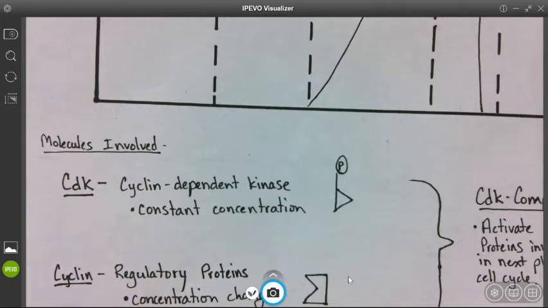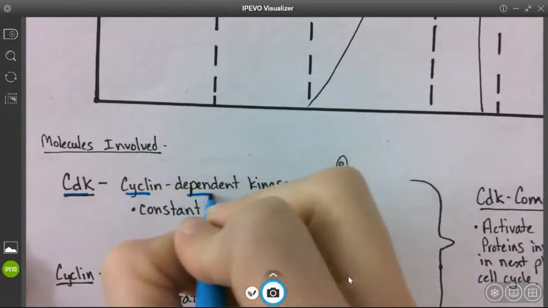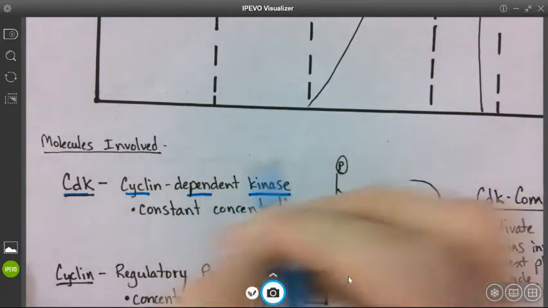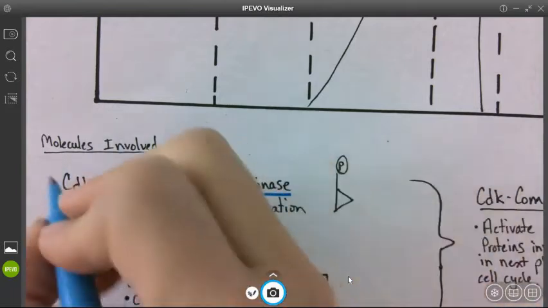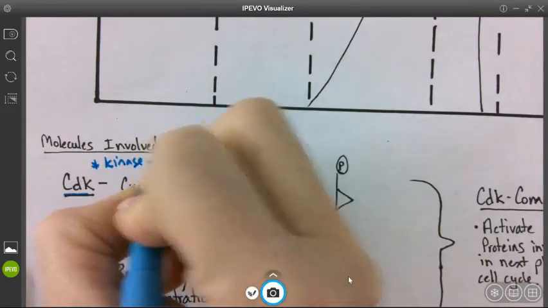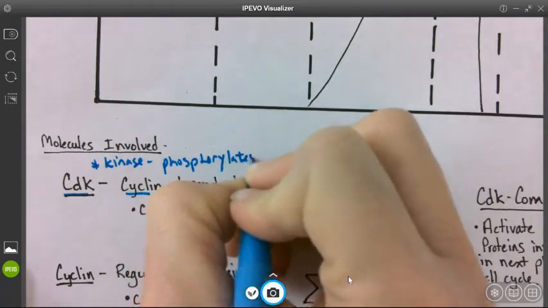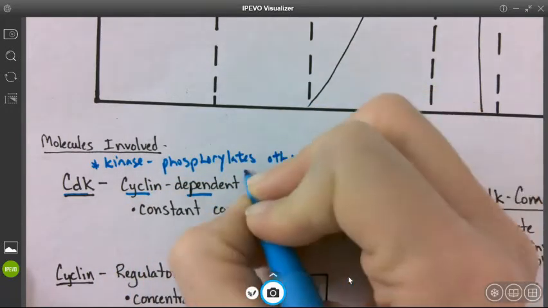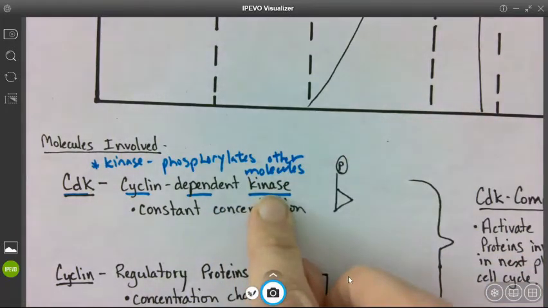Okay, so a CDK, that's short for cyclin-dependent kinase. So this is a kinase, and we know what kinases do. Remember, kinases phosphorylate other molecules. But this particular type of kinase can only be activated by cyclins, okay?